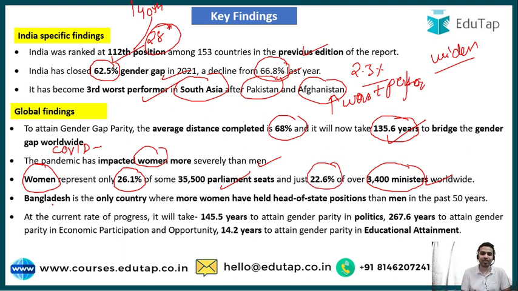Okay, and guys, if we talk about Bangladesh, Bangladesh is the only country in the world where more women have held head of state positions than men in the past 50 years.